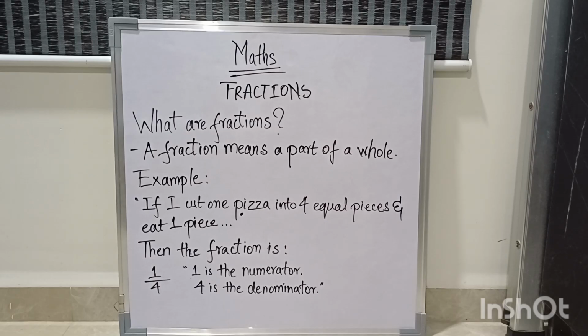Same if I tell you there is 5 kg of rice, that is 5000 grams, which will be the denominator, and you are consuming 500 grams which your mother is cooking for you today. So it will be 500 divided by 5000. 500 is the numerator, 5000 is the denominator. This is the basic concept, the definition of fractions.